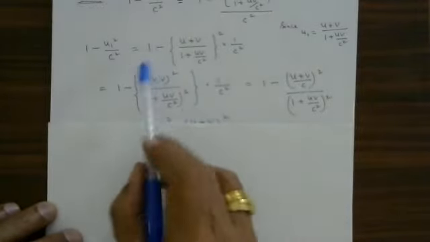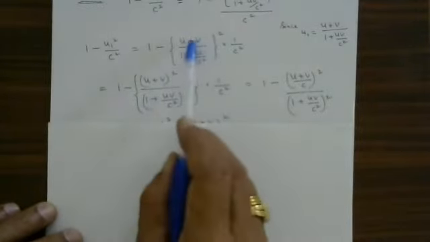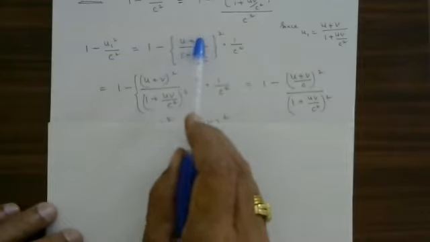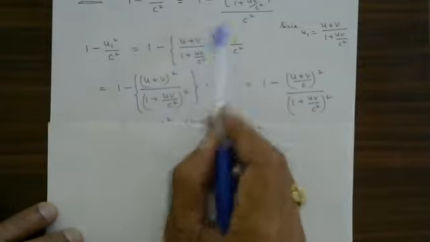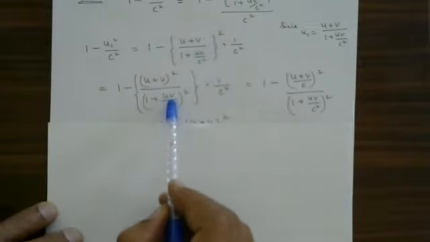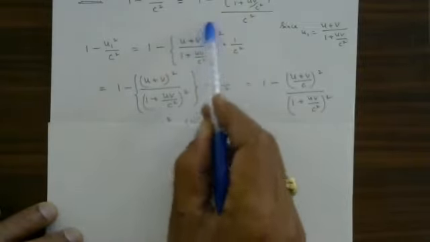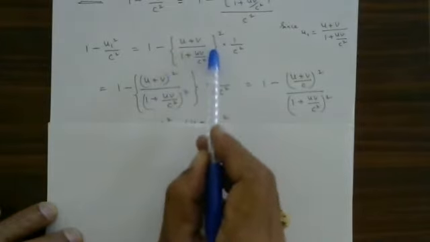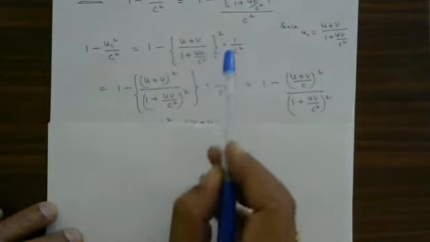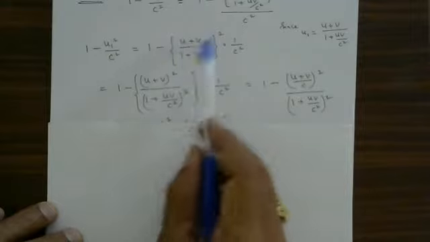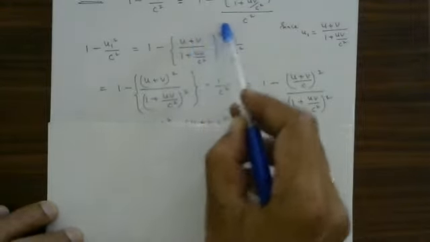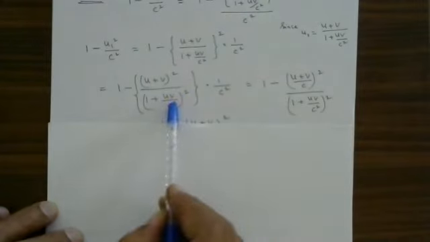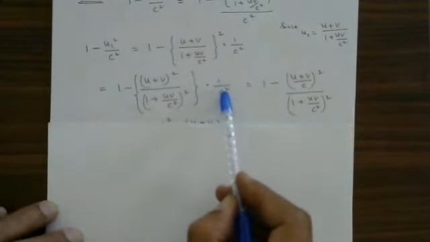Next step, 1 minus U plus V divided by this whole square is there. I will take numerator square and denominator square separately. U plus V whole square, and 1 plus UV divided by C square whole square, into 1 by C square.